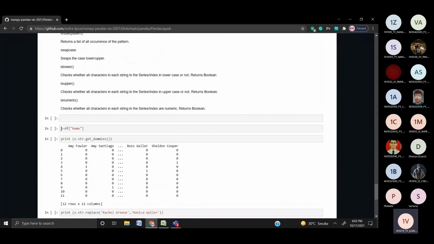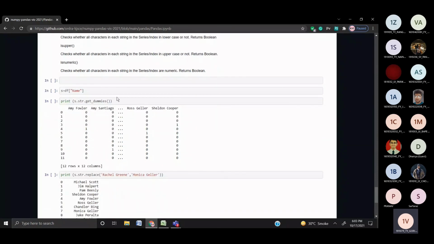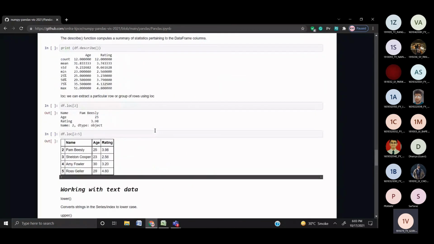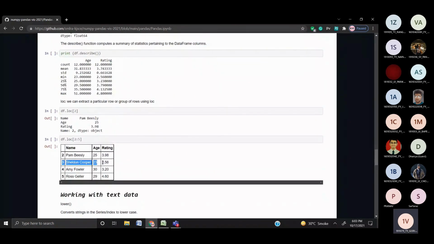First of all, we can extract a particular column from this, and then we go on to the get dummies function. What the get dummies function does is it's basically used for data manipulation. Here it converts categorical data into dummy or indicator values. One example I'll give you is Sheldon Cooper, who is at position 3.